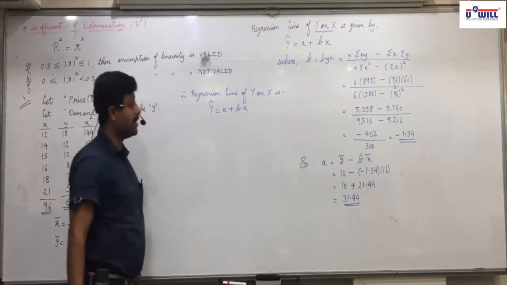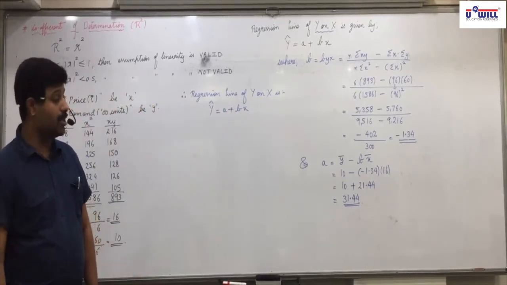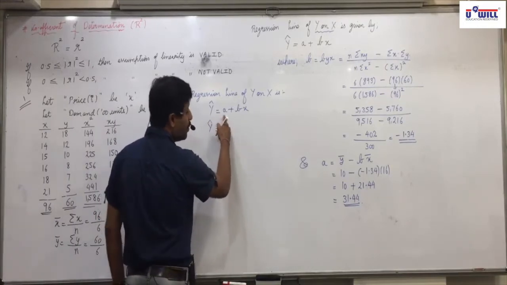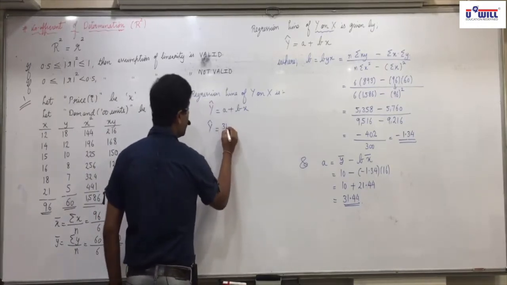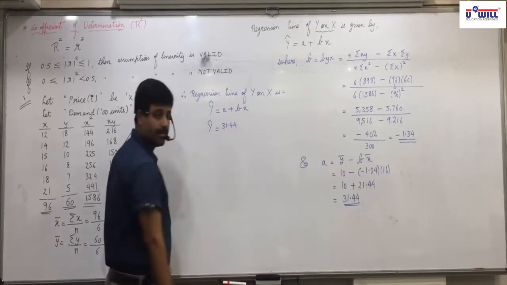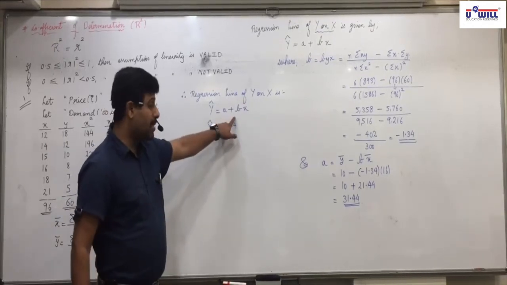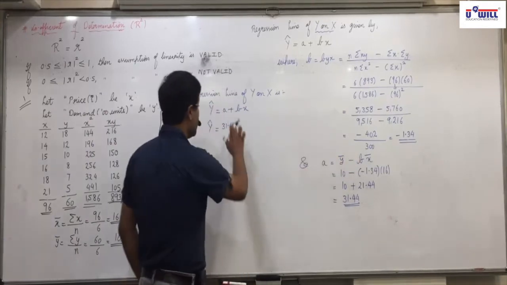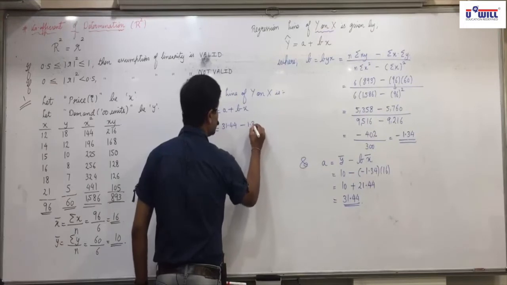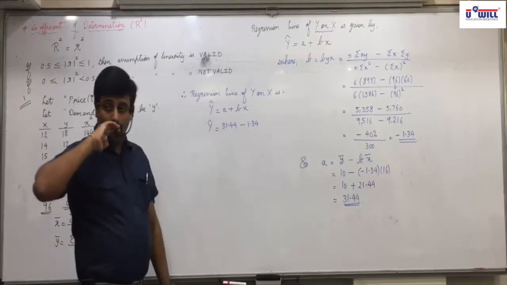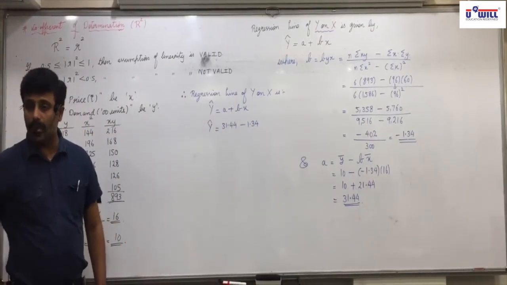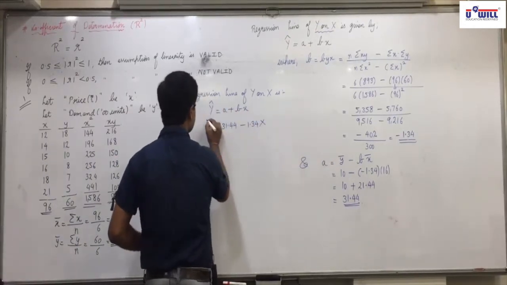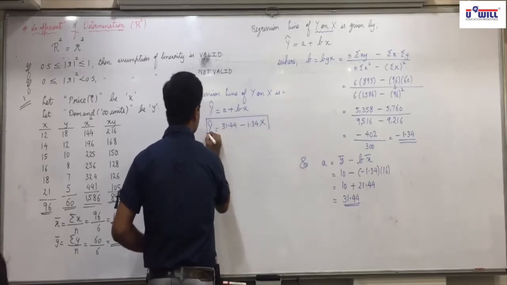We will rewrite that once again. So y cap equals, in a we will put 31.44. Now plus b, but our b value is coming negative. So instead of plus, you will write minus 1.34, and x as it is.